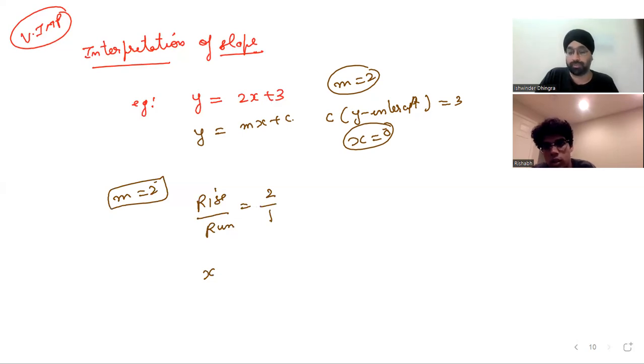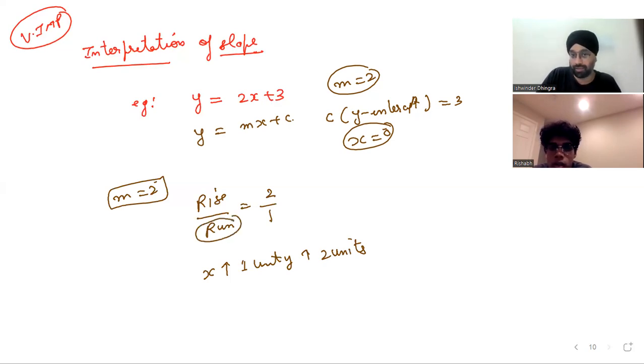Can I say in a very simple manner that if x increases by 1 unit, y will increase by 2 units? If I increase my x by 1 unit, y has to increase by 2 units. That's the meaning of a slope. Yes or no?